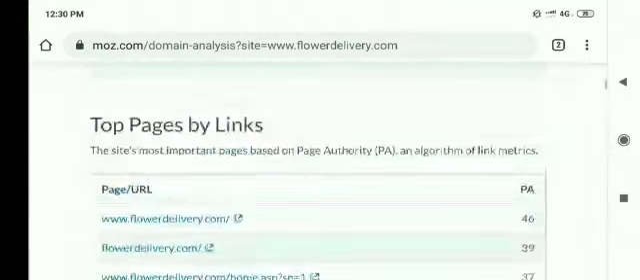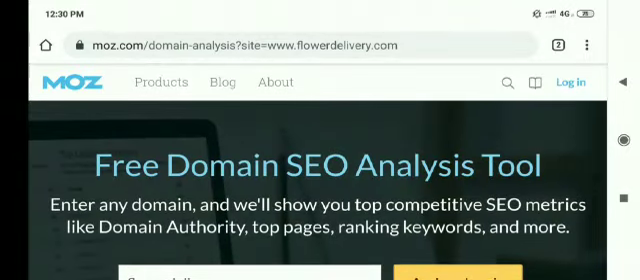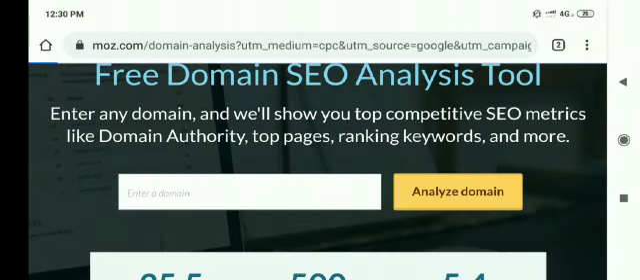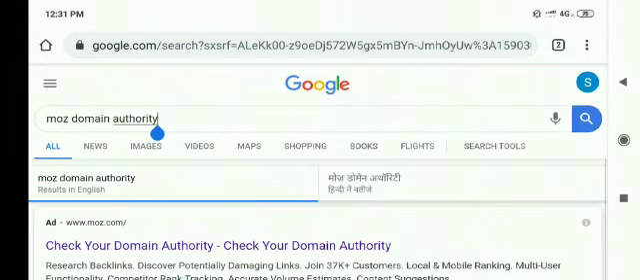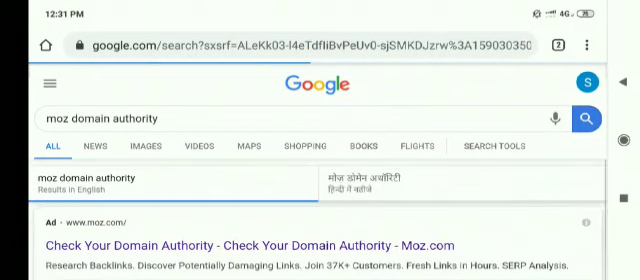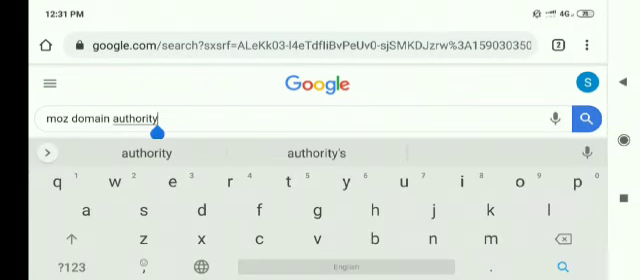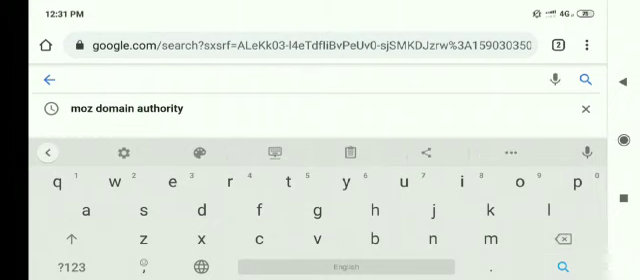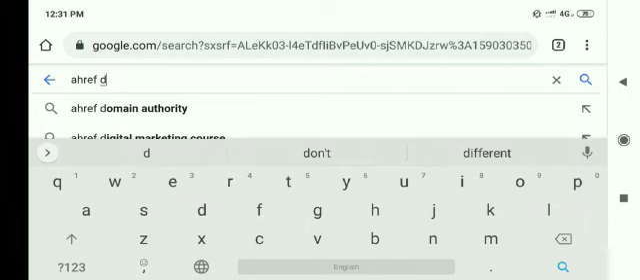Okay, so this is the tool. And now let me take you to the other tool. I will go back. So my next tool is another personal favorite of mine, that is Ahrefs domain authority checker.